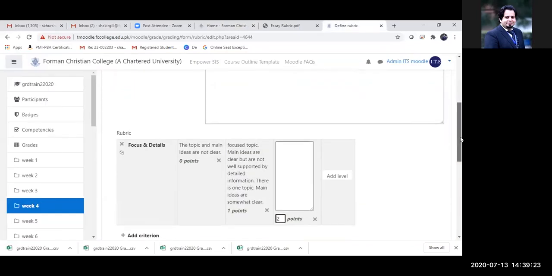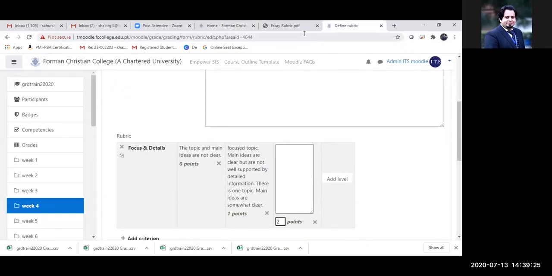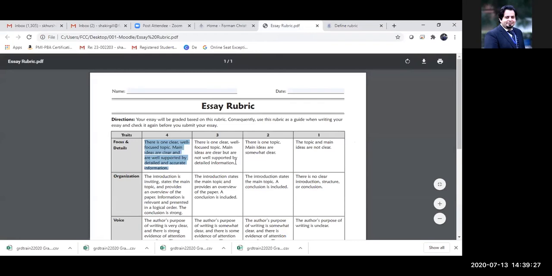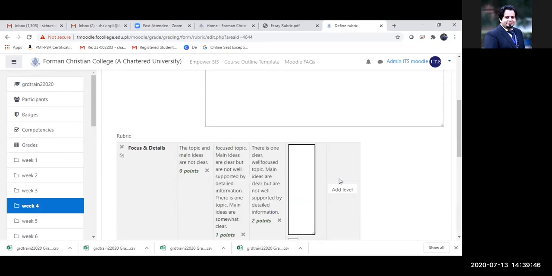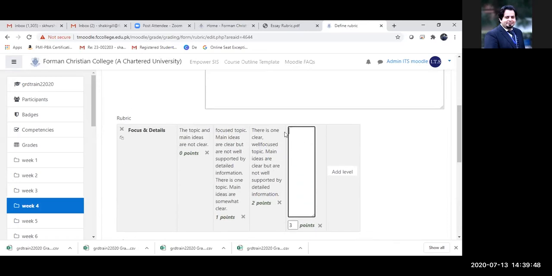After I've added 3 levels, sorry, I haven't added the 3rd level, sorry about that. So I'm just going to add the 3rd level. So there we are, I've added the 3rd level. After I've added the 3rd level, I have another level to add, but I don't have the provision of doing that. To get that provision, simply click on this button, add level. As soon as I click it, now I can add another level into it.